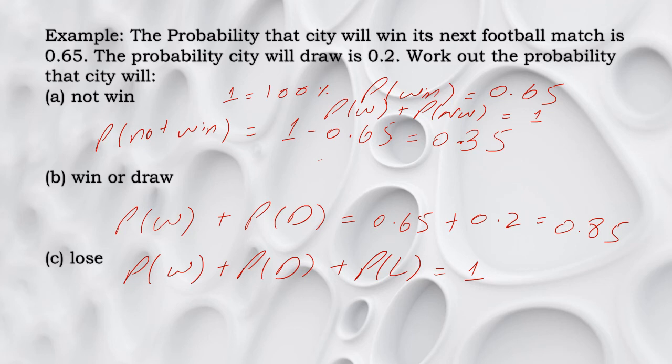Since we already know the probability of win or draw is 0.85, the probability of lose is 1 minus 0.85, which is equal to 0.15. In this way we can find the probabilities.